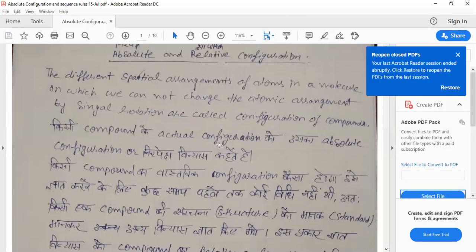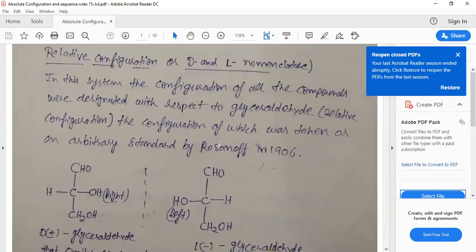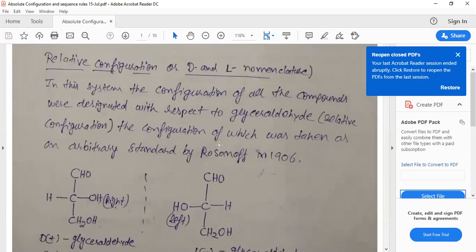This is absolute configuration. Before the absolute configuration, we will discuss relative configuration. In relative configuration, one compound is taken as a reference, and that is glyceraldehyde.